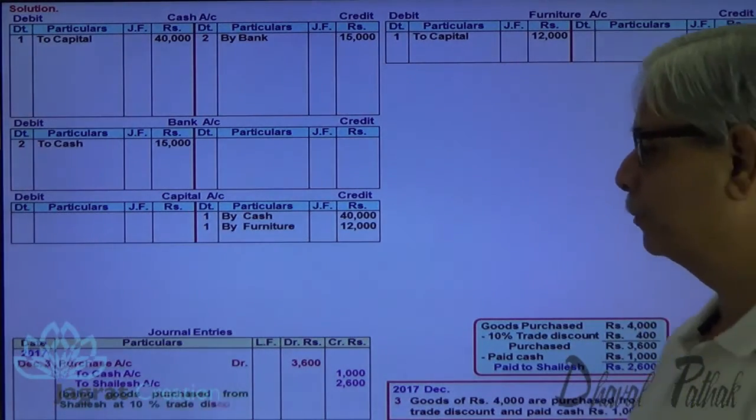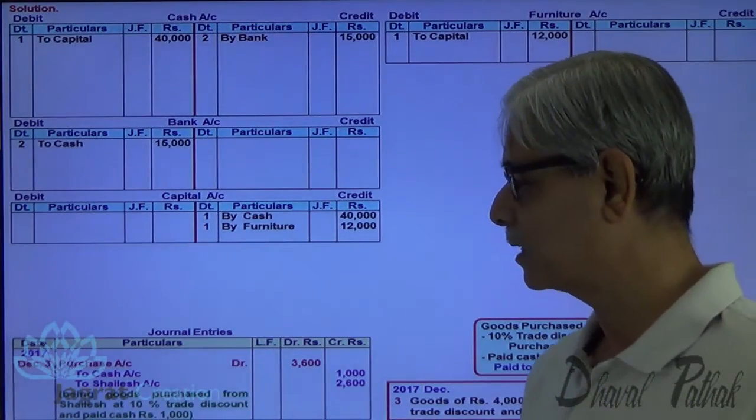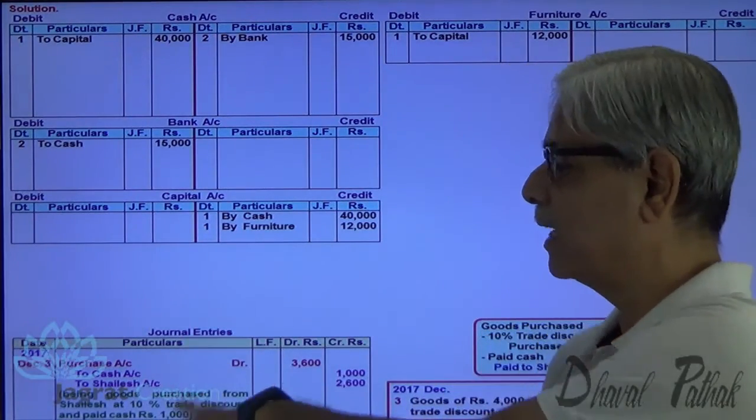Now I write a narration. Being goods purchased from Shailesh at 10% trade discount and paid cash 1,000. This is the narration that we record.